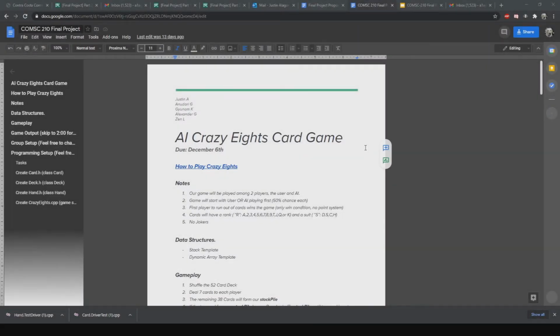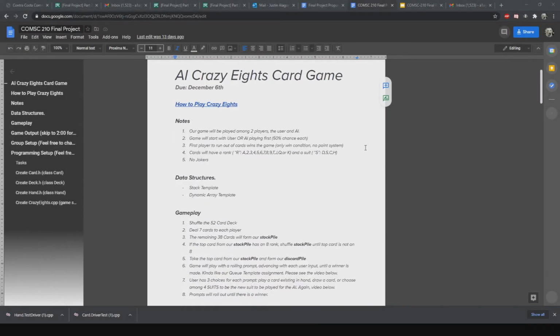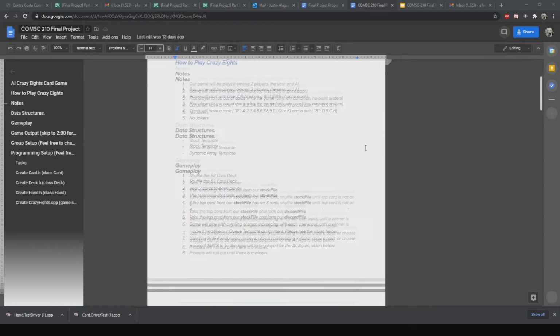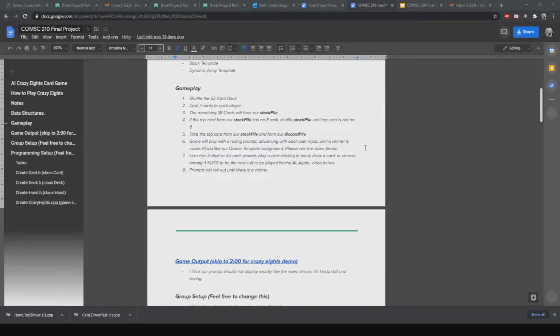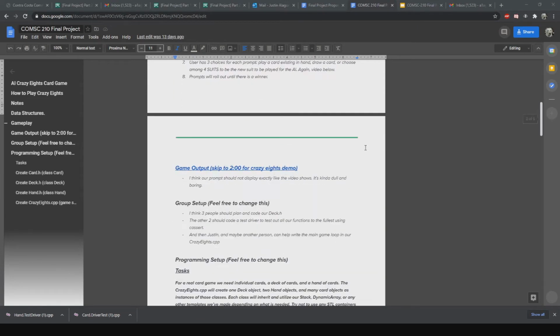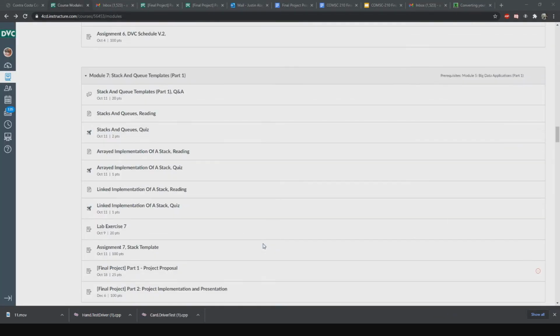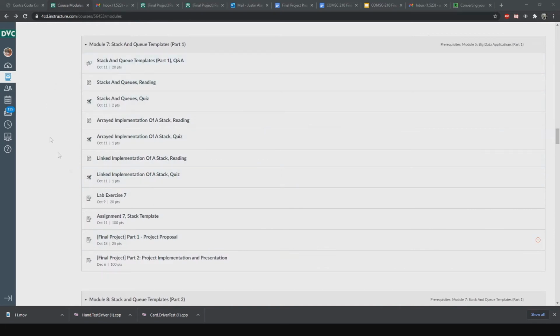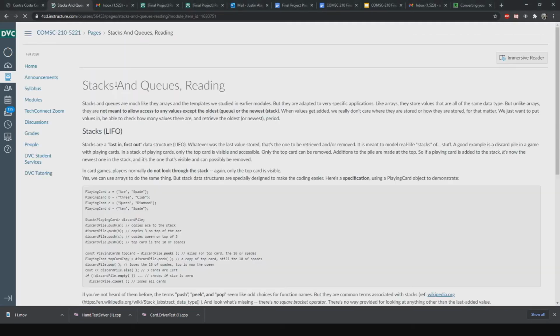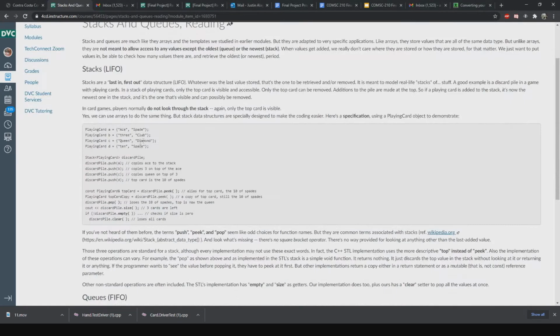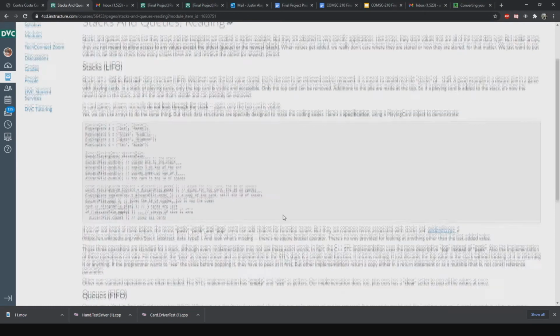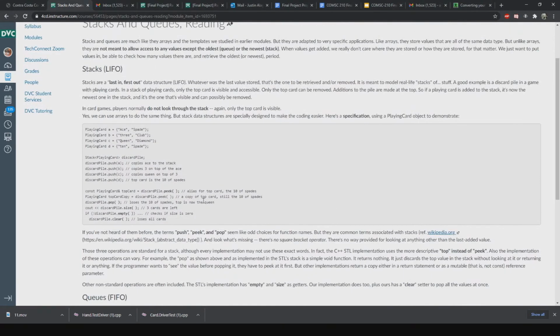For our project, we decided to make a user versus AI Crazy Eights card game in C++ using only the data structures we created throughout this semester. The idea of making a card game for our final project came from the stack template assignment we had a few modules ago, and we thought it would be absolutely perfect for a card game since that's how stacks work. They work really well with decks of cards or a stack of cards.